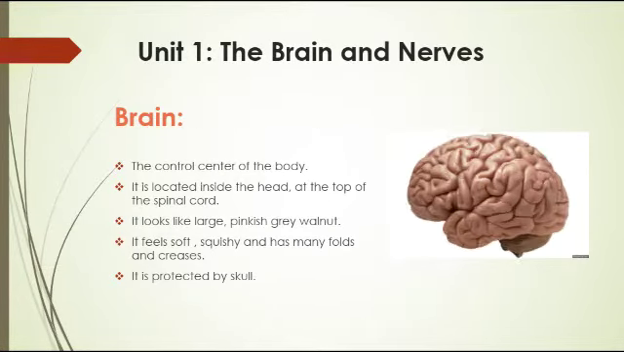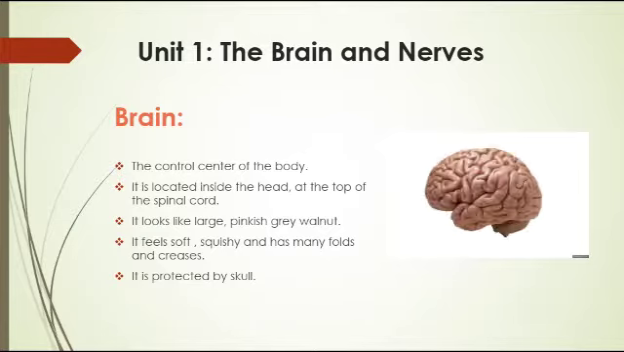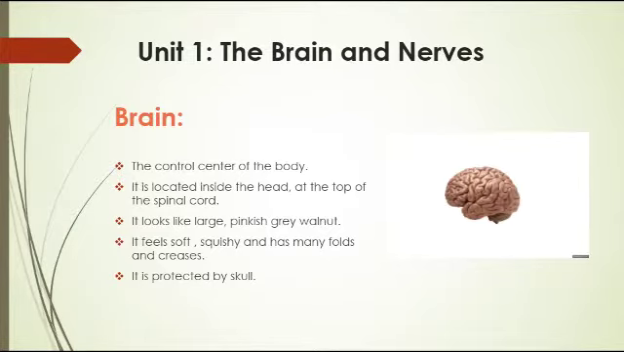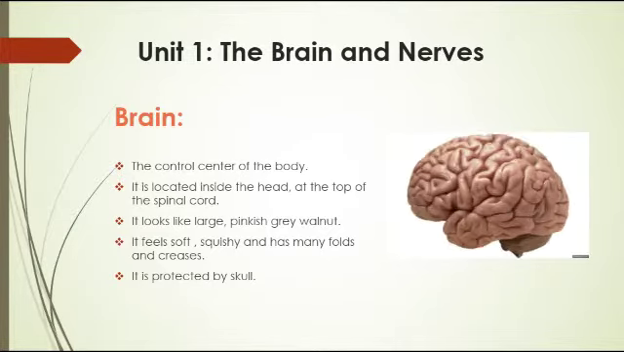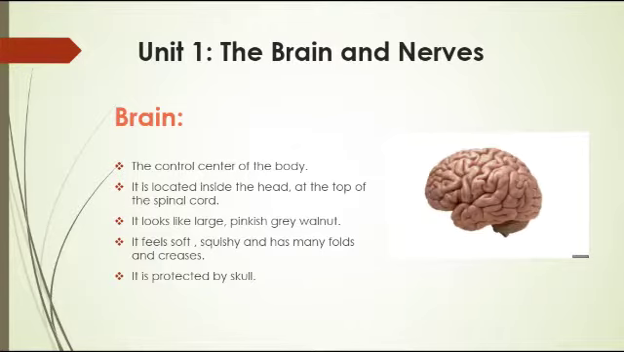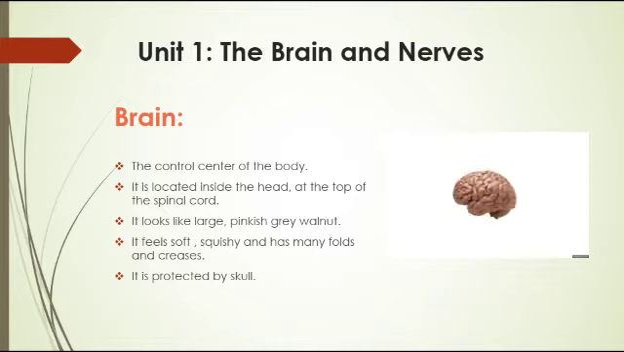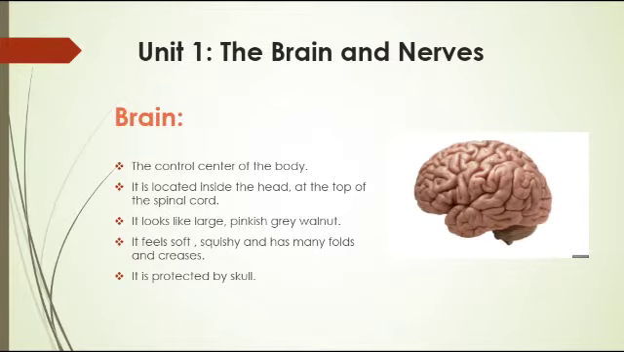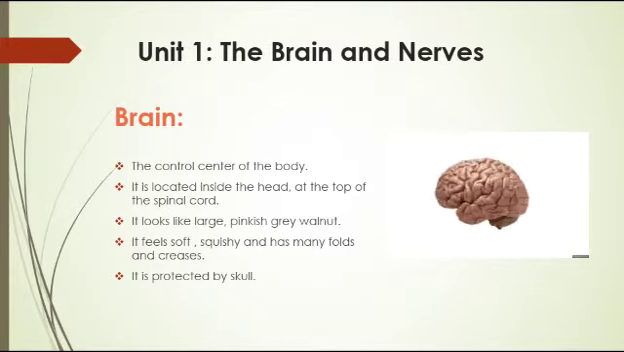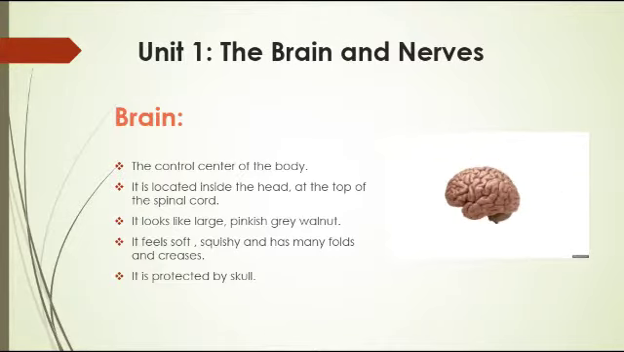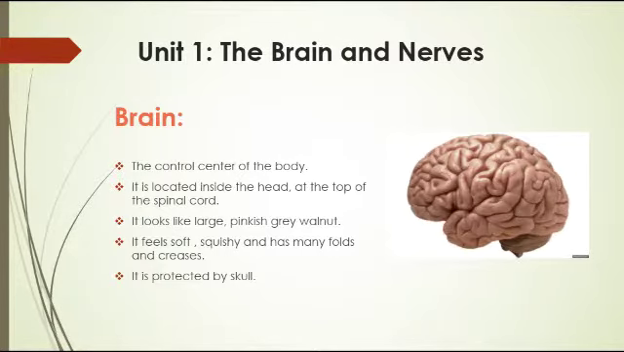Okay, we will start from unit number 1, the brain and nerves. As you all know, the control center of the body is the brain. It is located inside the head at the top of the spinal cord and it looks like a large pinkish grey walnut. It feels soft, squishy and has many folds and creases and it is protected by the skull.